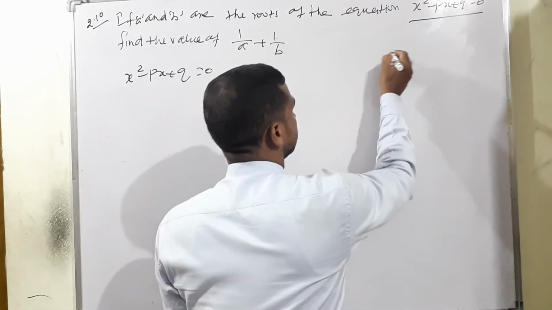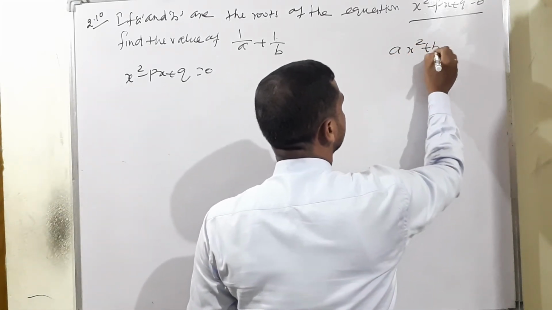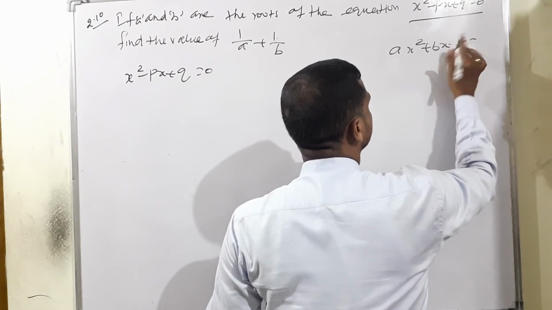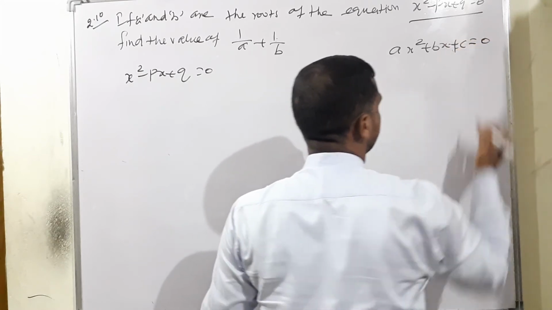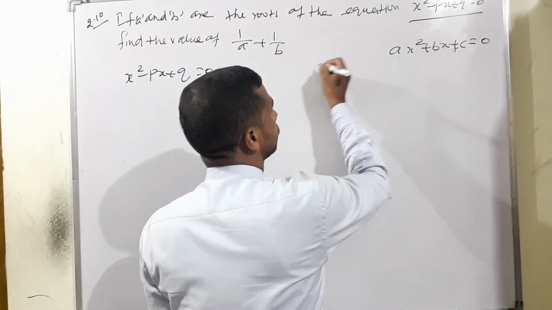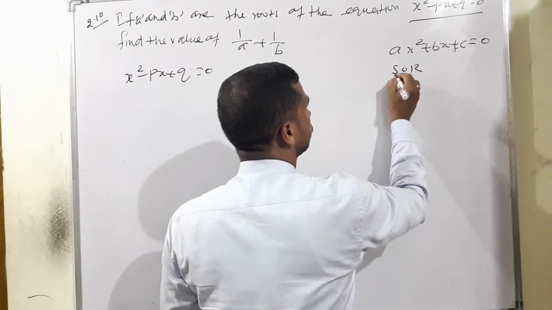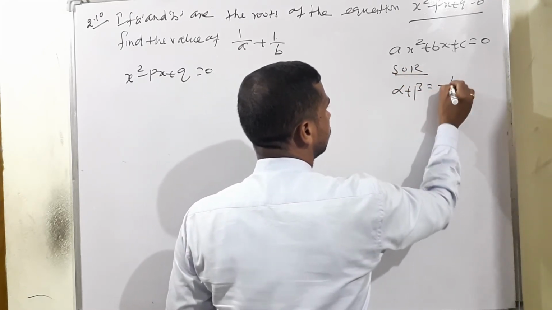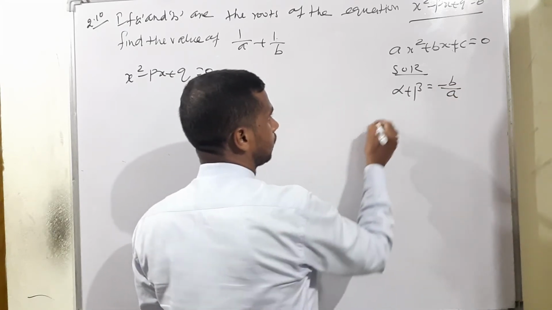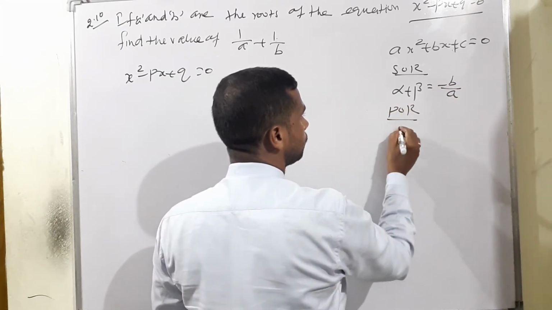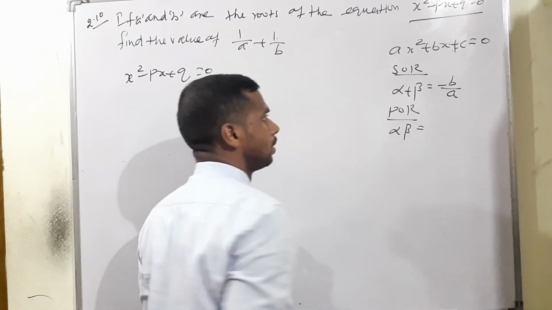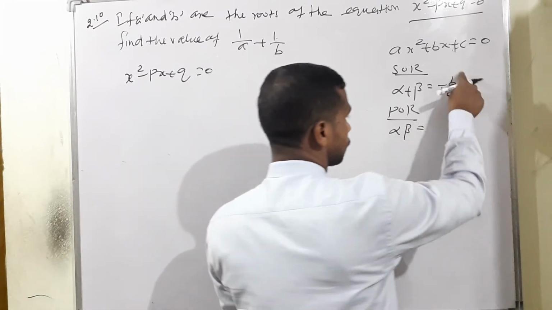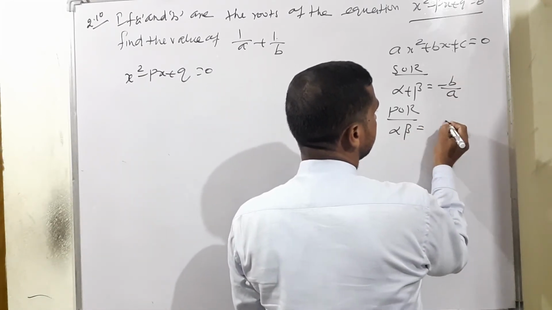The basic condition: ax square plus bx plus c is equal to 0. How do we find the sum of the roots? Alpha plus beta is equal to minus b by a. At the same time, the product of the roots, alpha into beta, is equal to c by a.